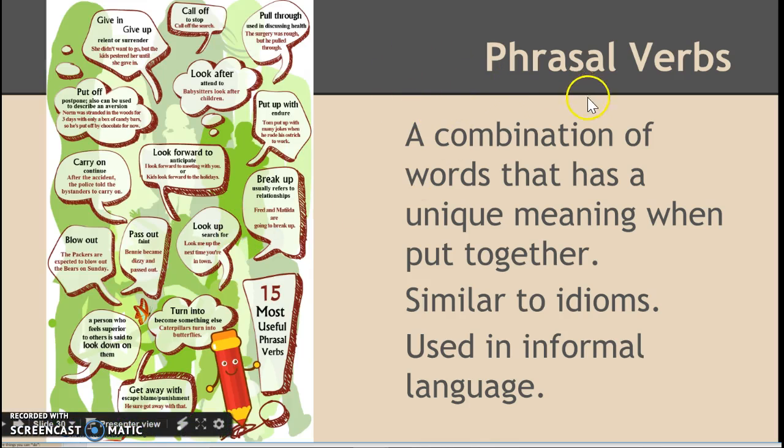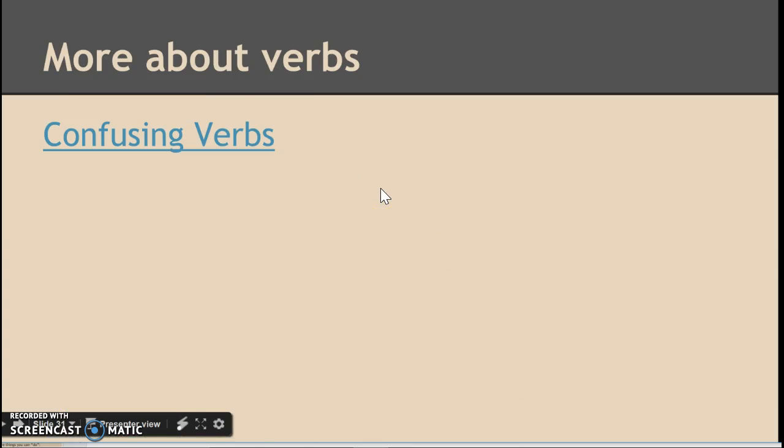Sometimes you'll see phrasal verbs, so a combination of words that have a unique meaning when put together, like idioms, and they're usually used in informal language. So like if somebody's breaking up, that means that a couple is no longer being a couple. If you look up something, you're searching for it in a dictionary, right? If you turn into something, you're changing and you're becoming something else. So there are a lot of phrasal verbs which can get confusing as well.